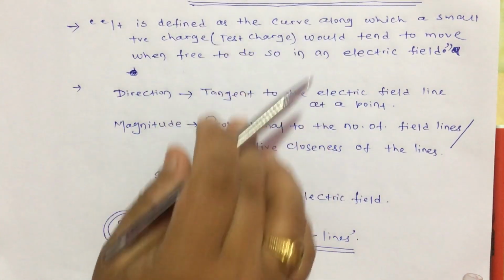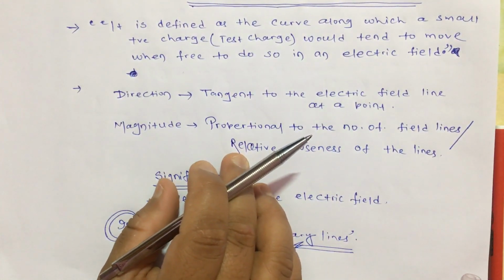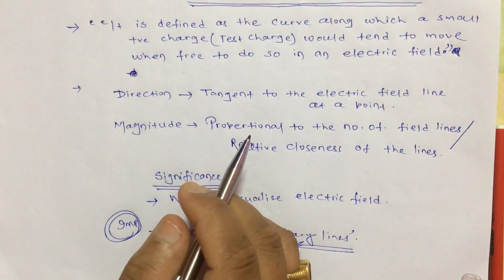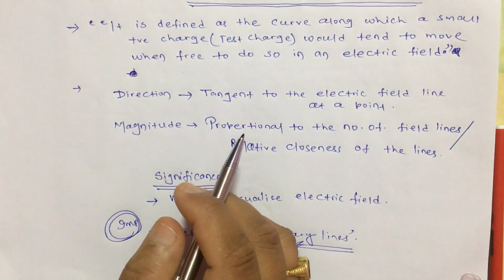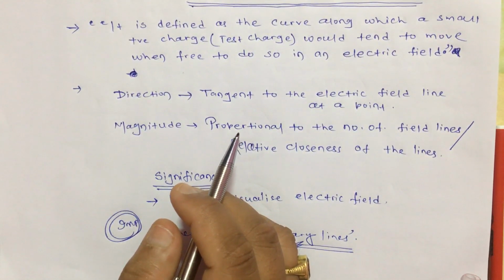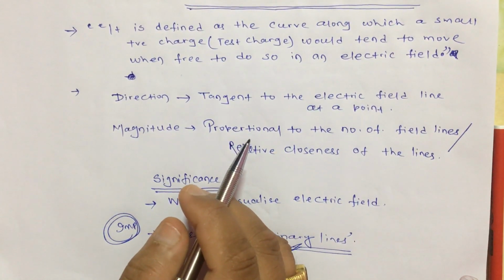These are rules because the lines are not really present. They are made so that the representation is correct, and does not mislead or tell wrong information about the field. Now let's come to them one after another.